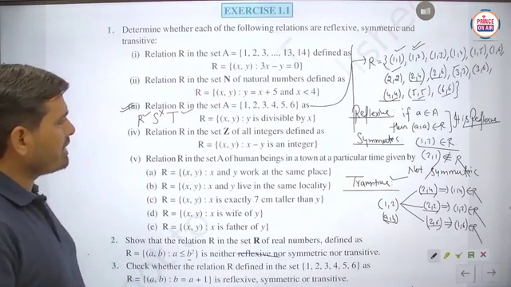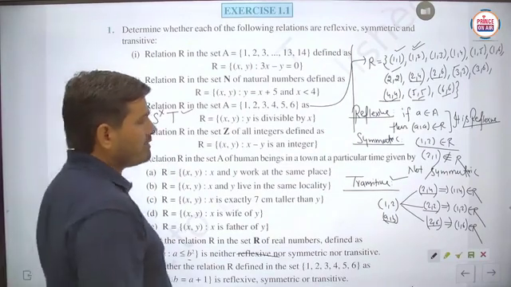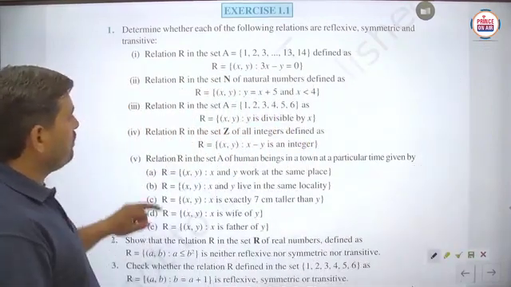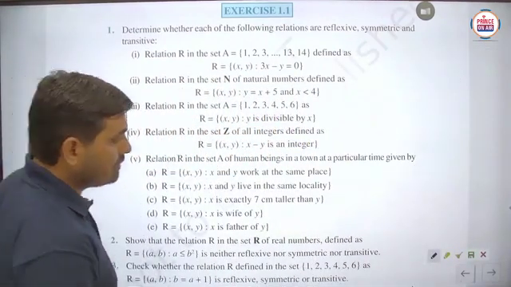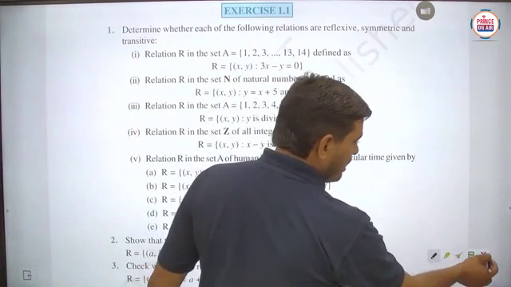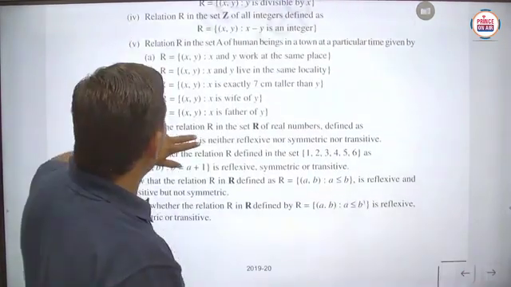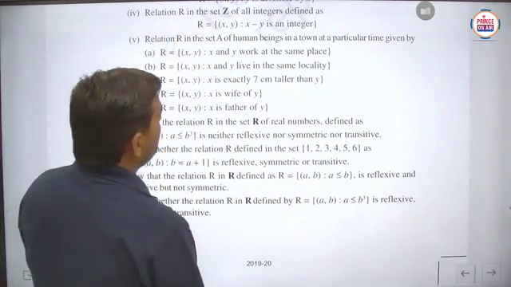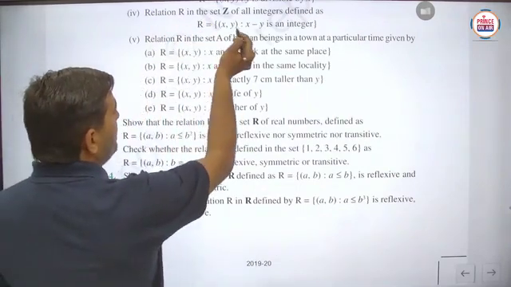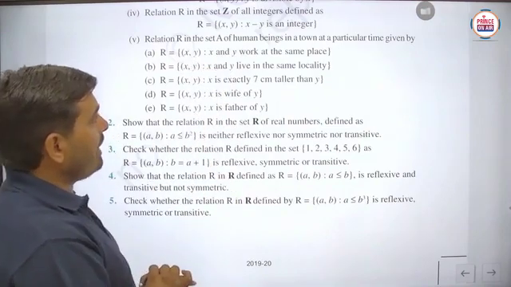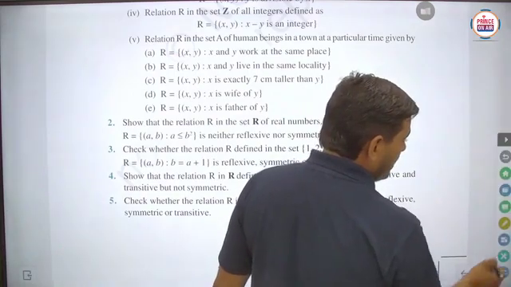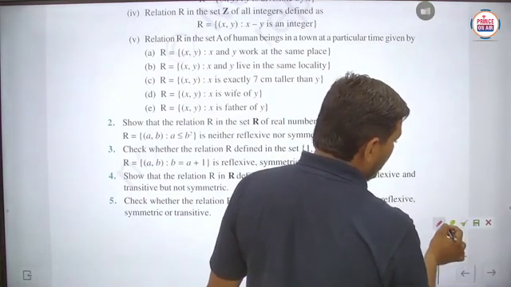Relation R in the set Z of all integers defined as x minus y is an integer. Is it clear? So next, we take the fourth part here. The relation R in the set Z of all integers is defined as R equals (x,y) such that x minus y is an integer. I think each and every student knows very well about the case of integers.